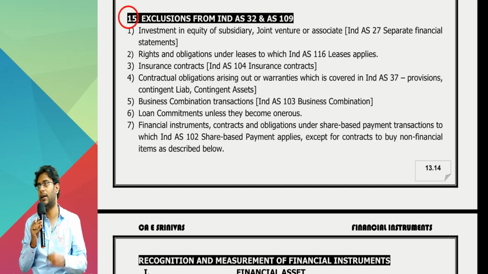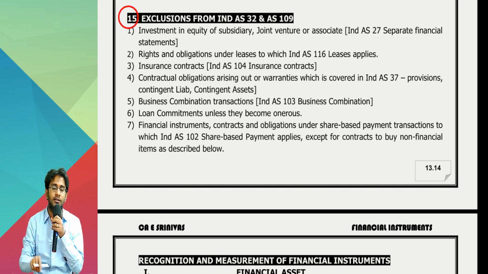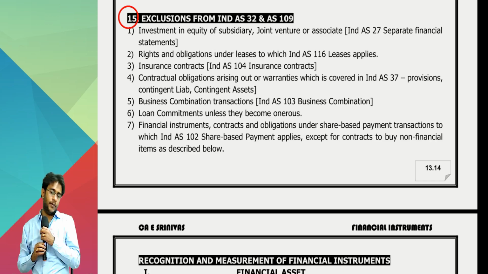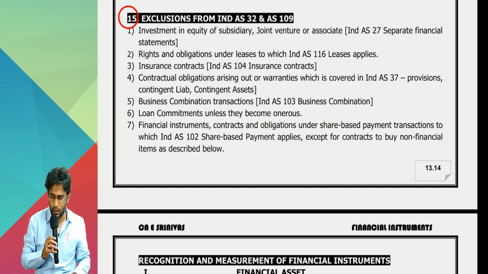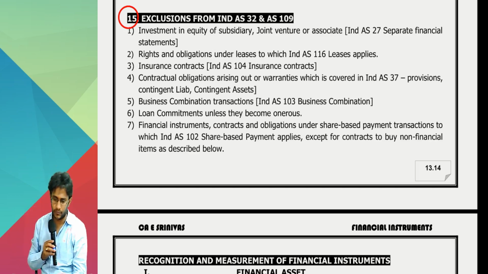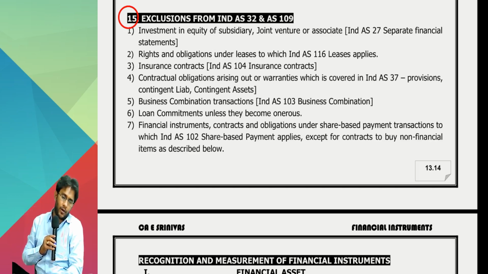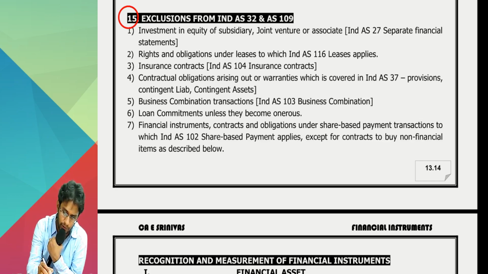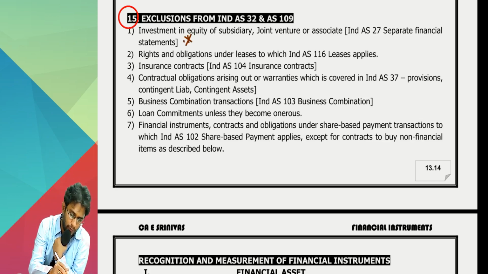So there are certain items which may be financial asset, financial liability or equity instrument, but they are not covered in this standard. Sir, why are they not covered? Because some other standards are covering that. That's why. First one is the most important one. Remaining are all not very greatly important.